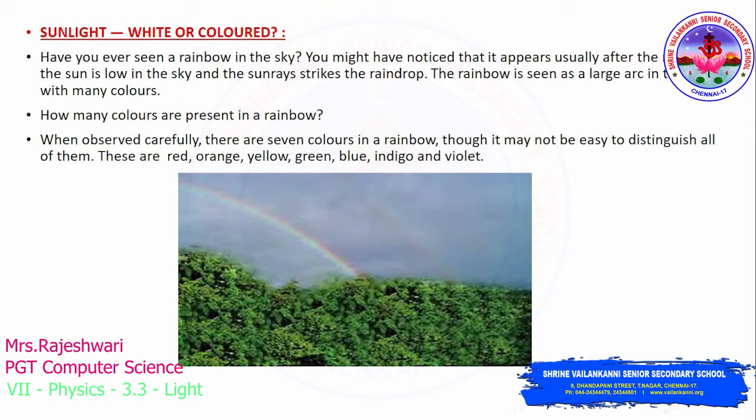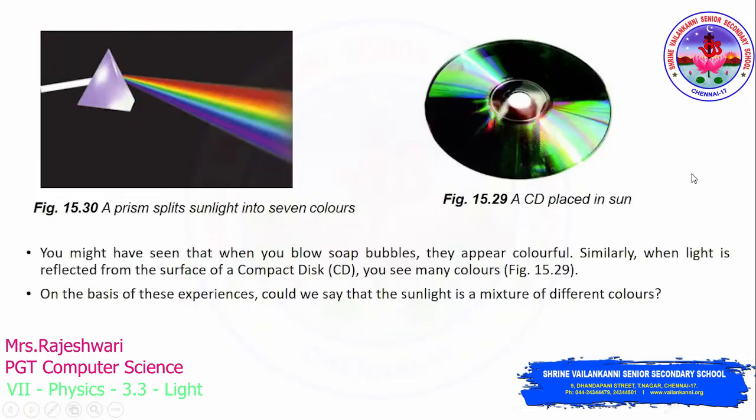Again I'll tell you, the rainbow is formed when the sun is low in the sky and the sun rays strike each and every raindrop. Due to the dispersion of light, the rainbow is formed in the sky. This is how a rainbow will appear after the rain. Clear? Based on this concept, let us discuss how the dispersion of light occurs and how these 7 colors appear.